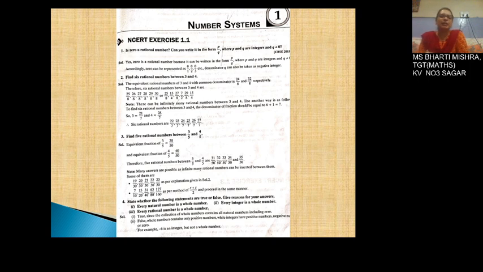The answer comes to be yes. 0 is a rational number because it can be written in the form of P upon Q, where P and Q are integers and Q is not equal to 0. Accordingly, 0 can be represented as 0 upon 1, 0 upon 2, 0 upon 3, etc. And here you can use also the denominator as a negative integer.